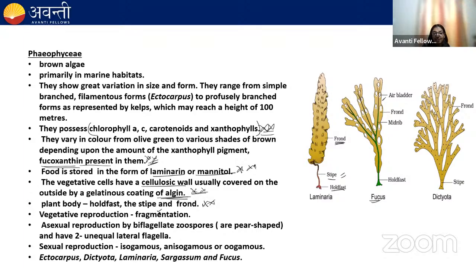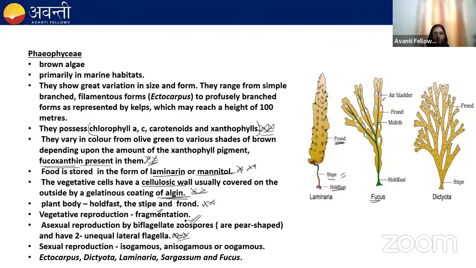Vegetative reproduction is by fragmentation. Asexual reproduction is by zoospores. And regarding these zoospores, this is also a very important point. In Phaeophyceae, brown algae, the zoospores have two flagella. They have unequal flagella, and these flagella are lateral in position. In green algae, they have 2 to 8 flagella. The flagella are equal in size. They are apical in position. Remember this flagella number and their position.